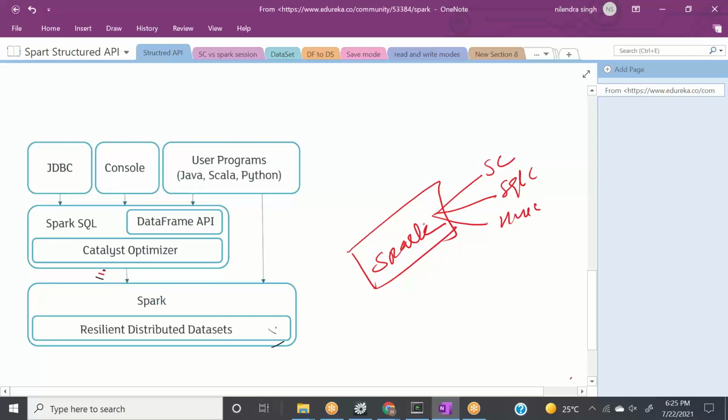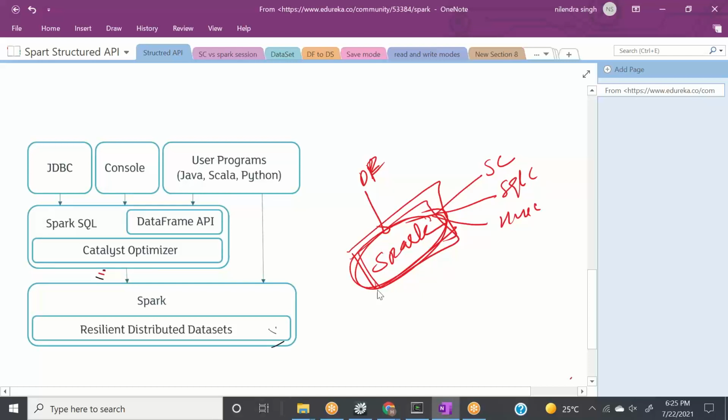But we know one thing from our previous lecture, that to use data frames, we need to go through spark. Now, since we want to use data frames for Spark streaming, we need to go through spark only. So the entry point for your Spark Structured Streaming will be Spark session, right?